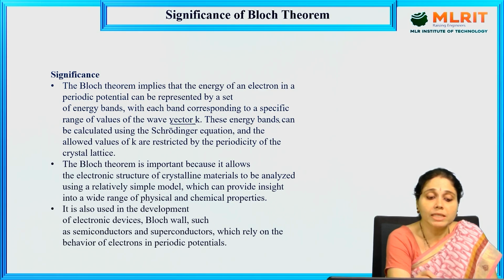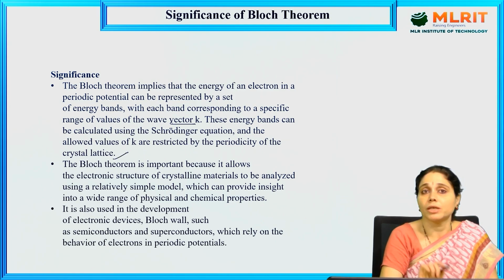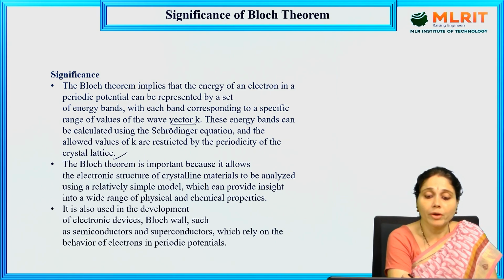These energy bands can be calculated using the Schrodinger wave equation, and the allowed values of K are restricted by the periodicity of the crystalline lattice. Periodicity means regular repetition. The Bloch theorem is important because it allows the electronic structure of crystalline materials to be analyzed using relatively simple models, which provide insight into the wide range of physical and chemical properties.